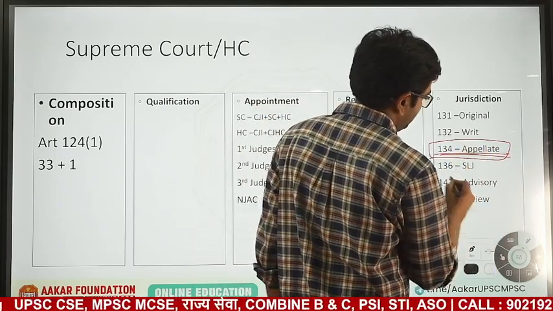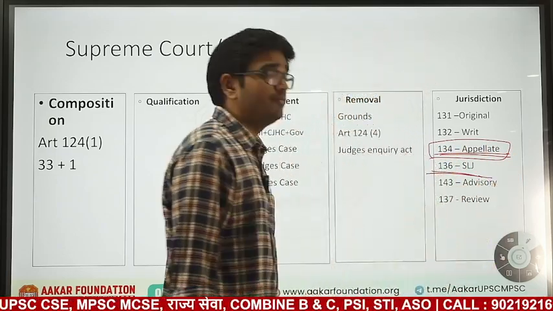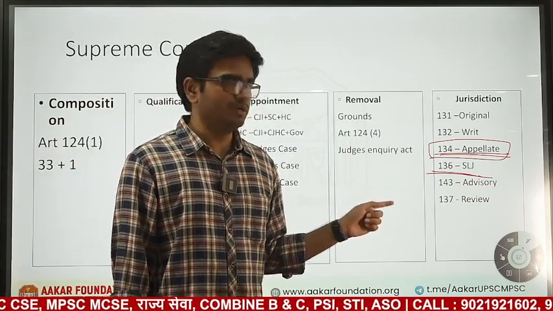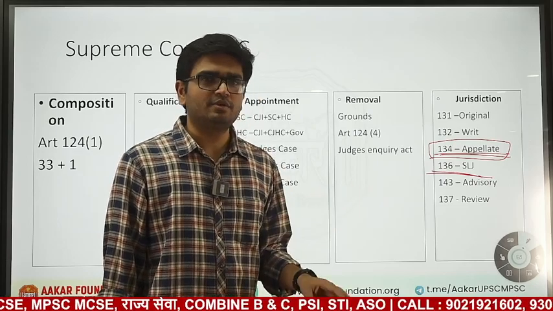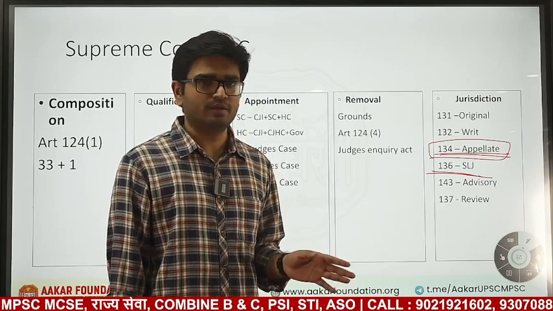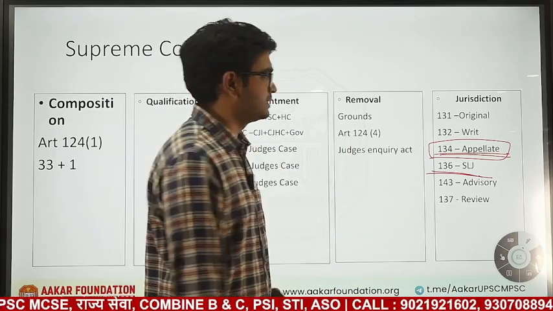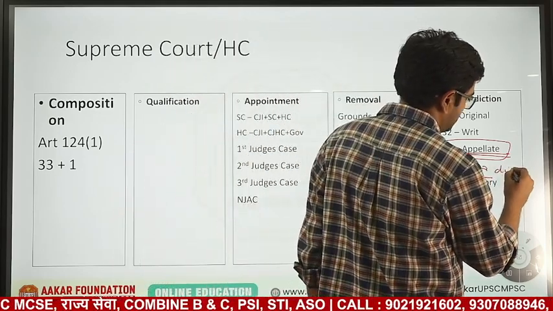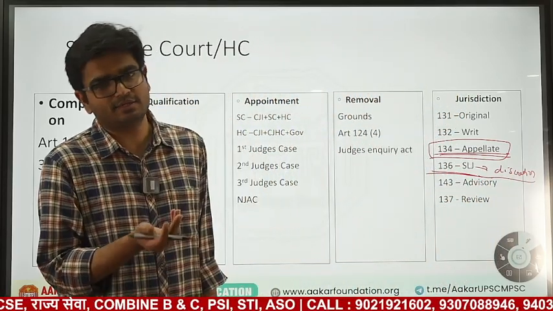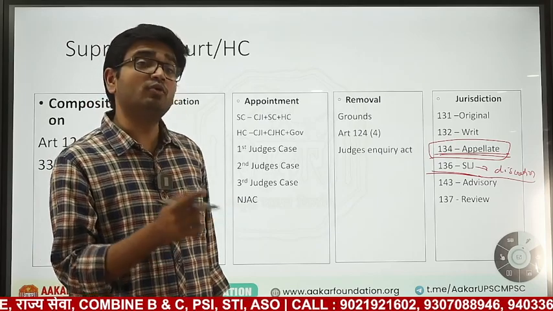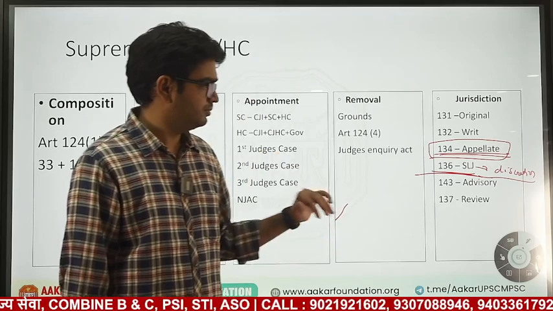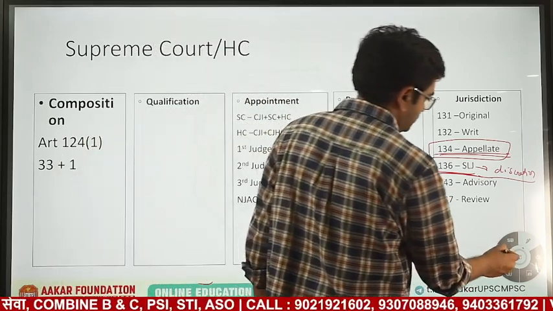Then there is special leave jurisdiction, means even if there is no appeal, a special leave jurisdiction allows Supreme Court to take any case from any tribunal, from any High Court, from any kind of judicial office. Okay, Supreme Court can take the case, but it is a discretion of Supreme Court. For example, any case from any tribunal comes to Supreme Court, it can say yes or no, or it may say that go to High Court first. But under special leave, Supreme Court has a power to accept such petition from any court.